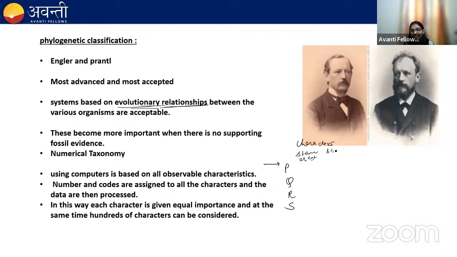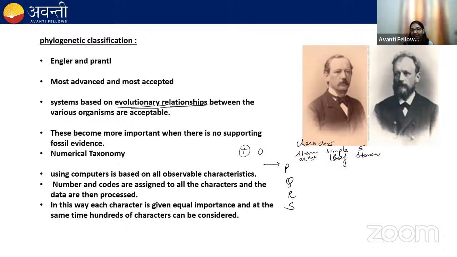Second character is simple leaf. Let's say third character is 5 stamens. If this character is present, I will assign the plus code. If this character is absent, I will assign a 0 code.